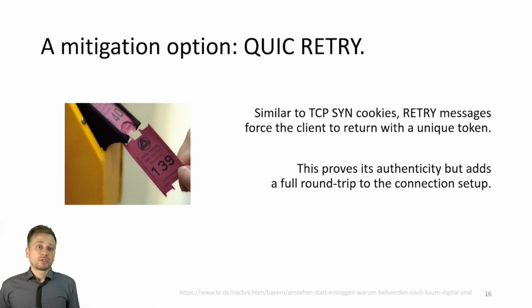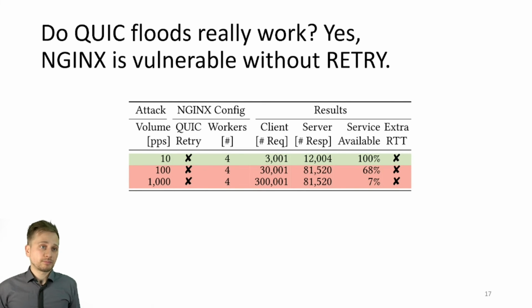As the last part of this talk, I want to introduce you to the QUIC retry message option. Retries are very much like TCP SYN cookies. Before the server reserves any resources, it responds with a simple token. Then the client must come back with this token, and only then the typical connection handshake, as described before, is initiated. This proves that the client is real, but adds a full round-trip time to the connection setup. So we wanted to check whether retry messages can really protect QUIC servers. Therefore, we built a DoS testbed.